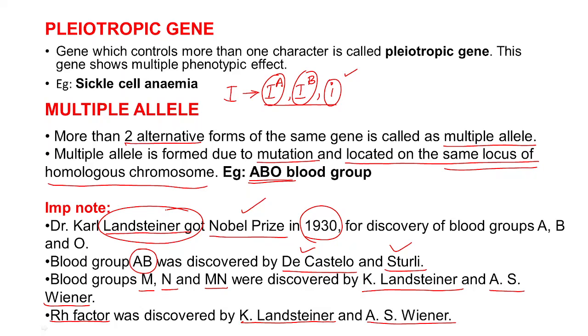That is why he is the most important person when you talk about blood groups. Remember this person, because in the NEET examination the question may be asked, who discovered the Rh factor or who discovered blood grouping, right?